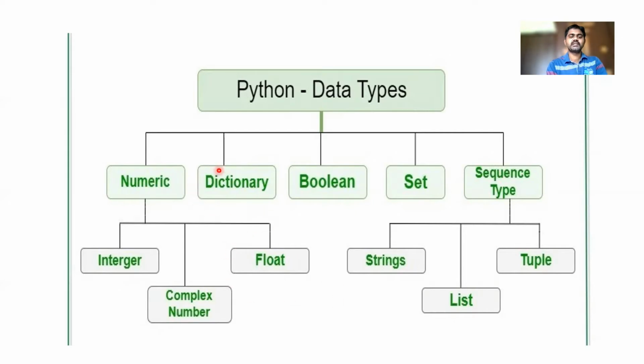Next, dictionary. I will explain with an example what a dictionary is. Boolean. So we all know, right? Boolean true, Boolean false. Next, set. Next is sequence type. Under sequence type, we again have strings, list, and tuple. So these are the different Python data types which we have.